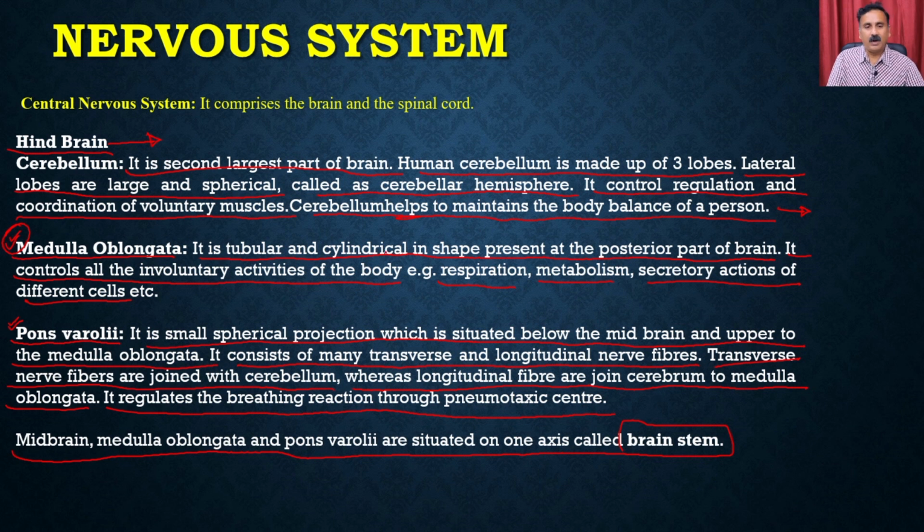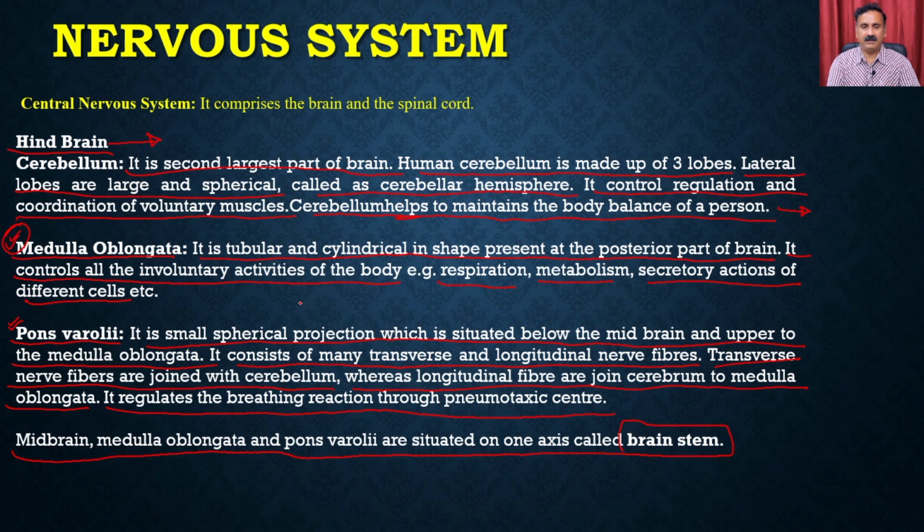So all these different parts of the central nervous system have different types of nerves, and those nerves control different activities.